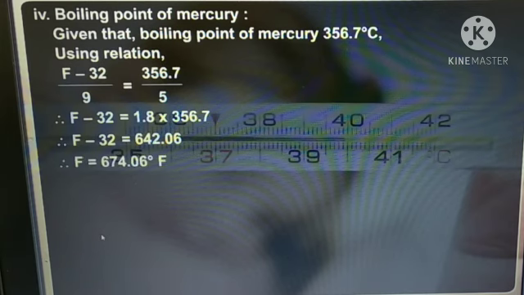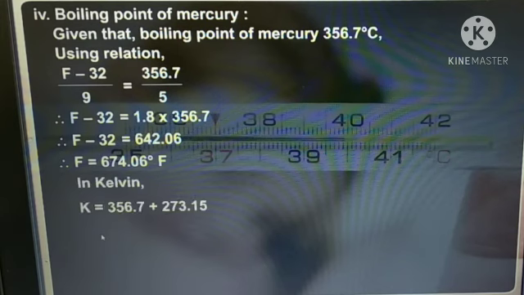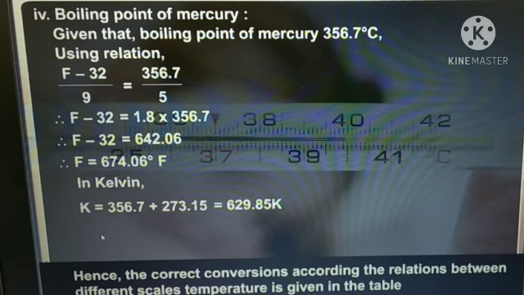F equal to 674.06 degree Fahrenheit. In Kelvin, K is equal to 356.7 plus 273.15 equal to 629.85 Kelvin. Hence, the correct conversions according to the relations between different temperature scales are given in the table.